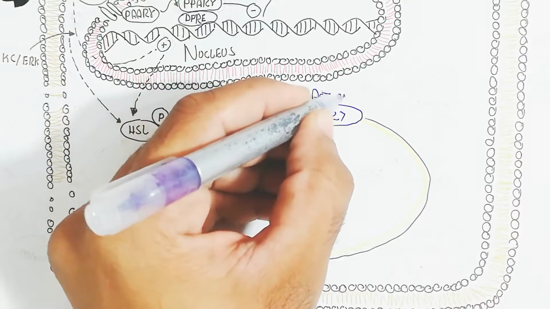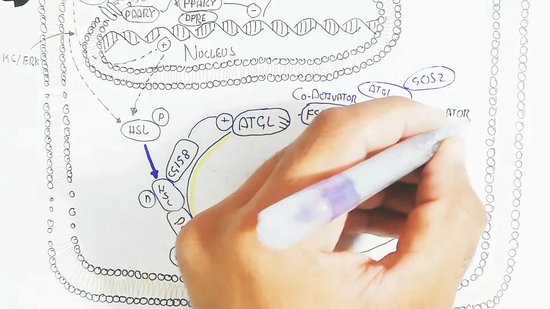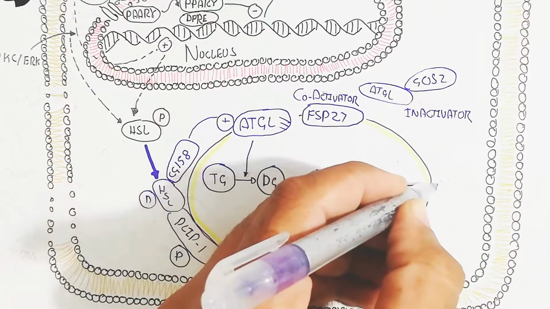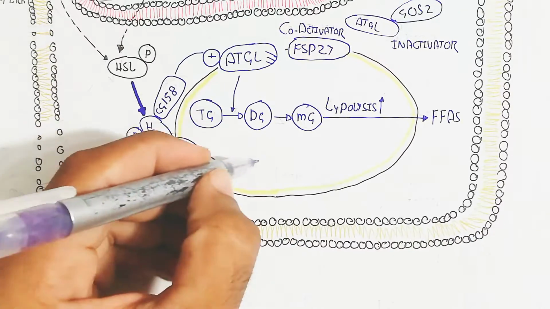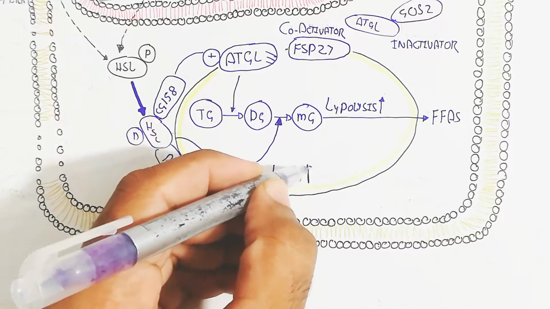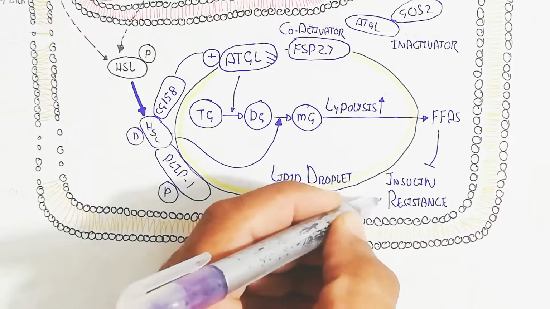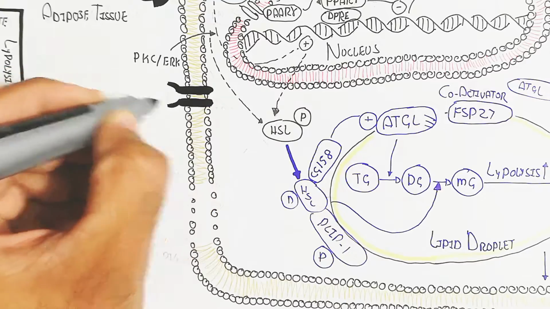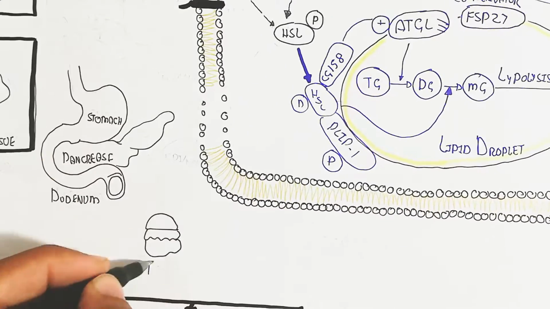PLIN1 will be phosphorylated through protein kinase A from the epinephrine and norepinephrine production, and ATGL combined with FSP27 as a co-activator will lead to activation of ATGL, leading to triacylglycerol to diacylglycerol to monoacylglycerol conversion. It means the lipolysis will increase, and in this way the free fatty acid will increase, and the insulin resistance will be decreased by this mechanism, remember.